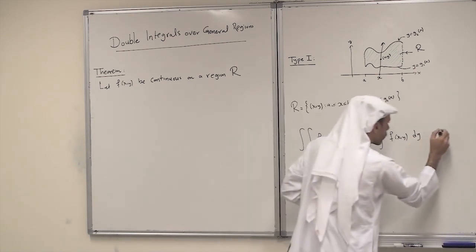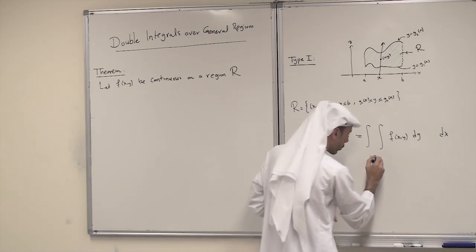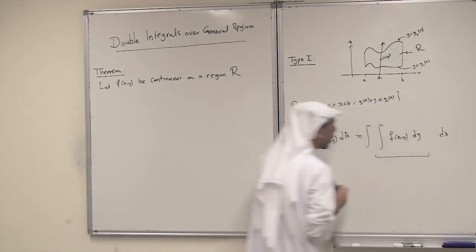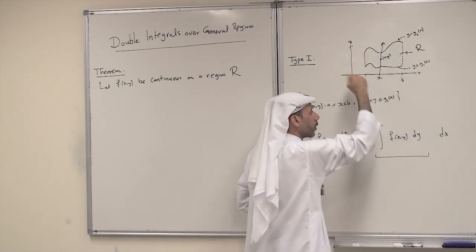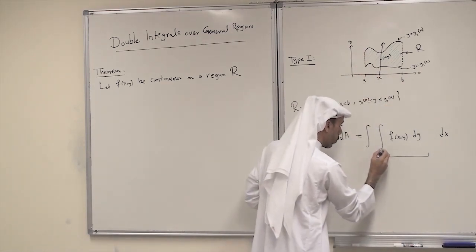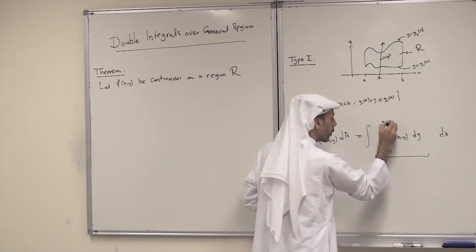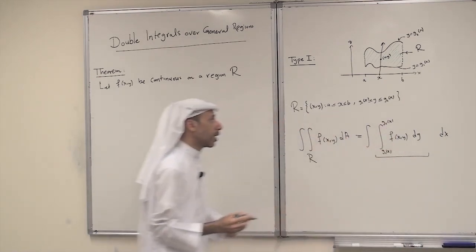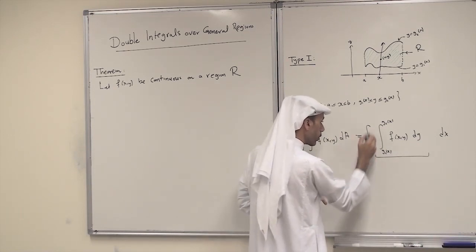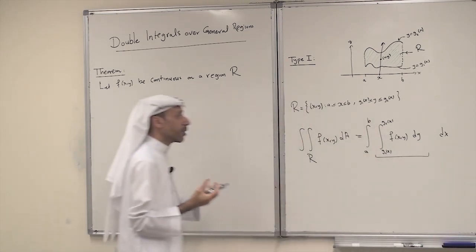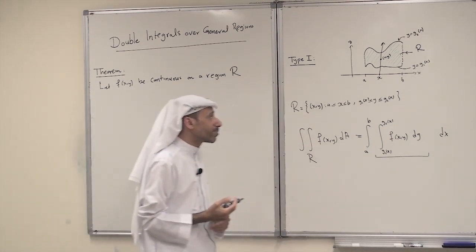Then with respect to x. What are the limits of y? The limits of y for the inner integral come from the description, g1 to g2, the lower to the upper. So y equals g1 of x, and y equals g2 of x, from the lower to the upper curve. And the x interval will be from a to b. So this is how to set up the limits of integration in case the region R is of type 1.